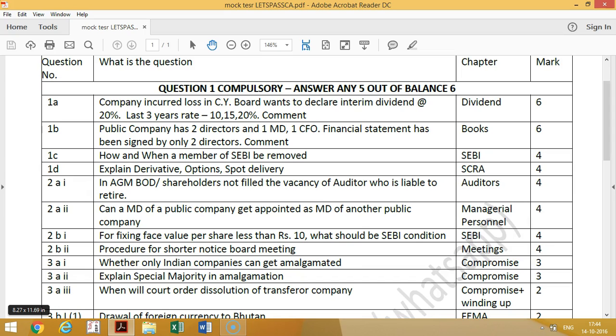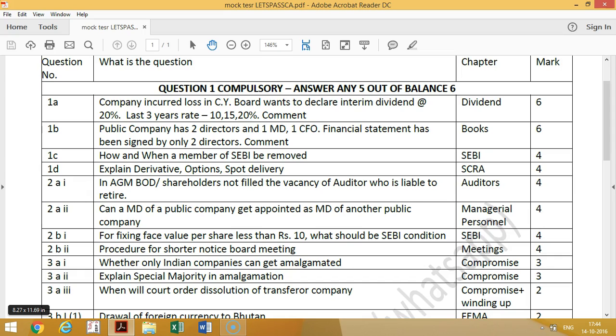Then, how and when can a member of SEBI be removed? This is a 4 mark question. You should write that if he is detrimental to the interest, if he misuses or abuses his position, is a lunatic or of unsound mind, those things you should write.